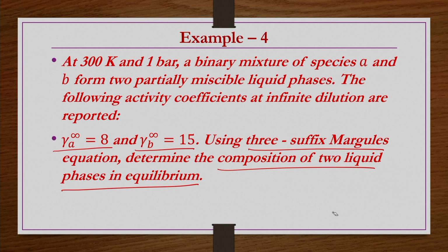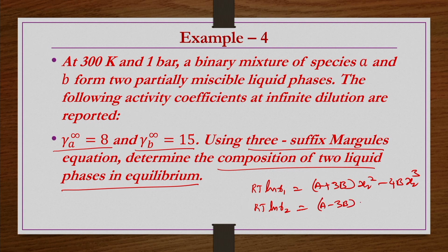So, here what we know is that RT ln gamma 1 is equal to A plus 3B x 2 square minus 4B x 2 cube, and RT ln gamma 2 is equal to A minus 3B x 1 square plus 4B x 1 cube for the 3 suffix Margules equation. In the first equation, if you substitute x 1 tends to 0, that gives gamma 1 infinity.